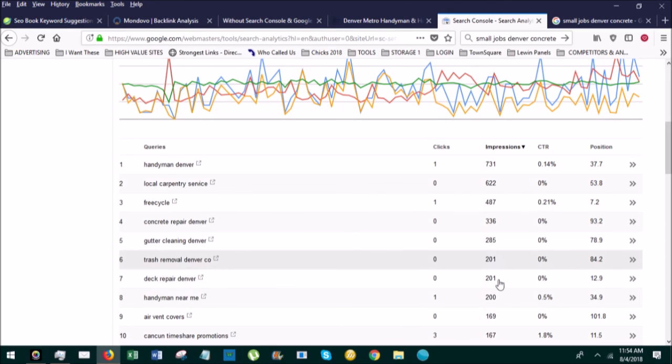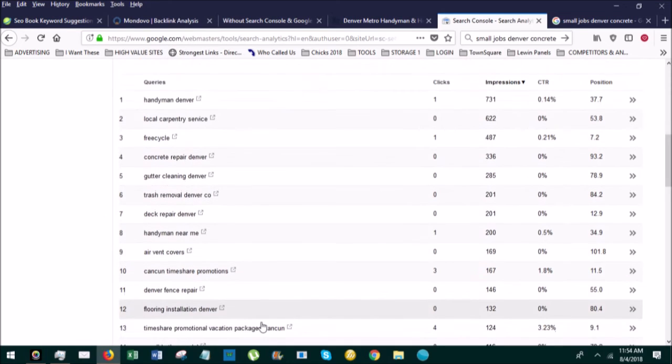All great markets that I could be building up on and trying to optimize the website for. And so, without Search Console, you would never know these different things.